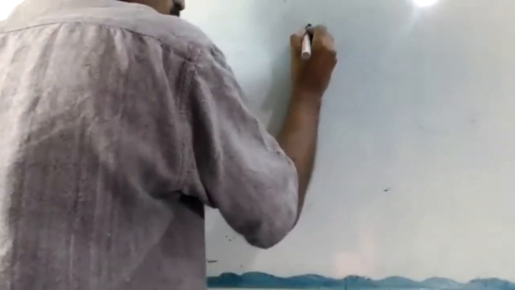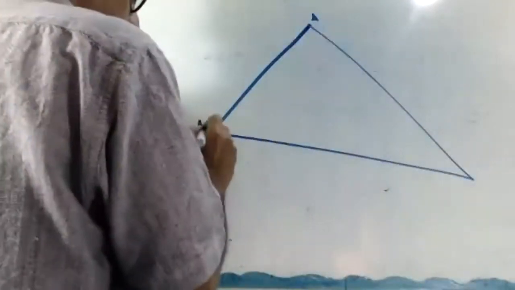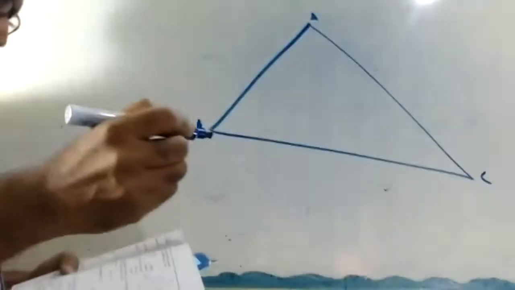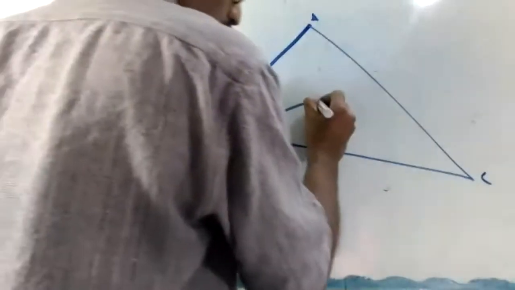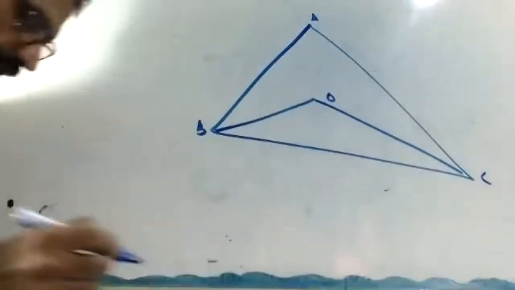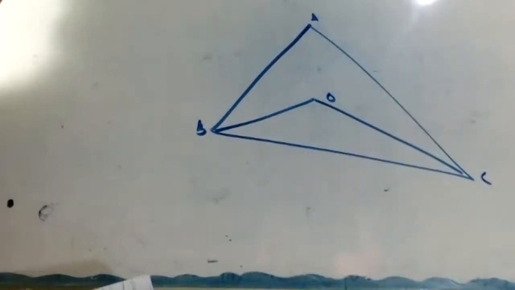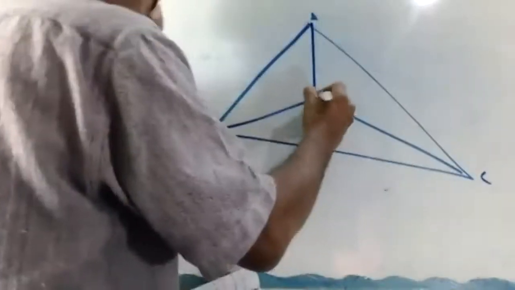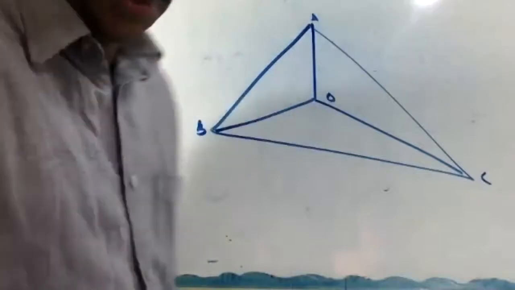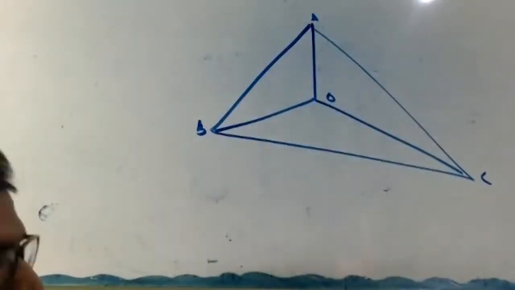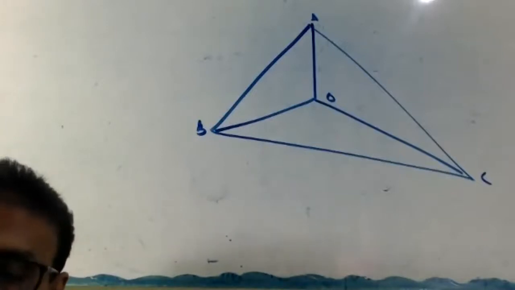In an isosceles triangle, listen here. ABC. The bisectors of B and C intersect at O. Join A to O. The first part, OB equal to OC. We have to show OB equal to OC. This is the figure. First part, we have to show OB equal to OC.